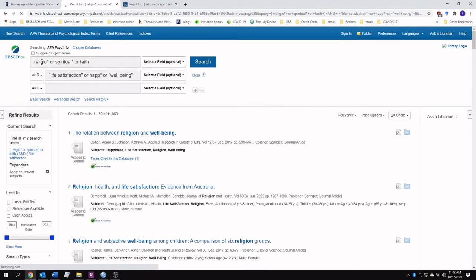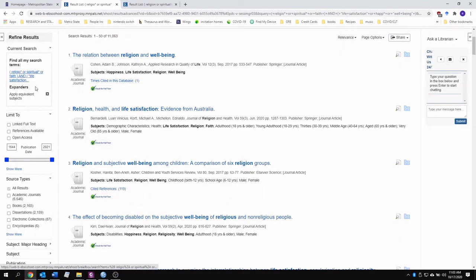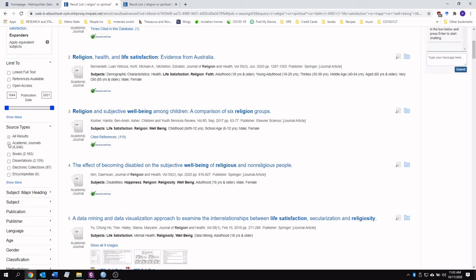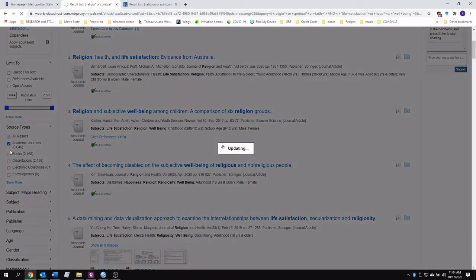And the first thing I'm going to do is go down to this left-hand side and click academic journals. The reason I'm doing this is because I'm not interested in stuff that's not peer-reviewed. I need journal articles that have been looked over by other professionals to make sure that the findings are valid. And the most ideal way to do that is to make sure we're looking at only academic journals.